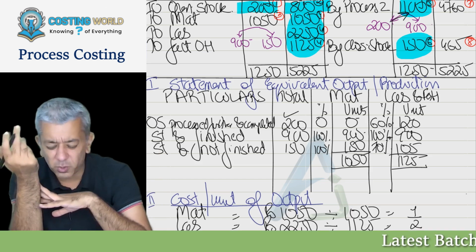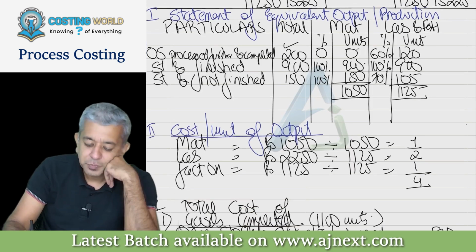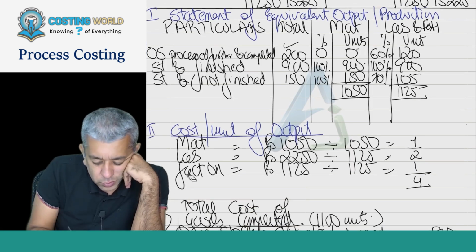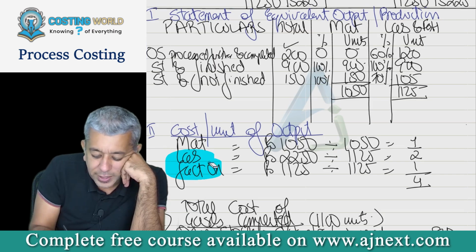We'll not prepare it separately. We'll give the heading labor and factory overheads. But after that, do one more thing which will help you. Over here also, labor and factory overheads. Don't write it twice.